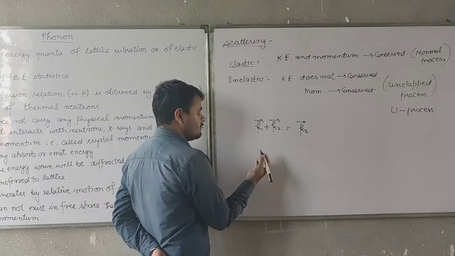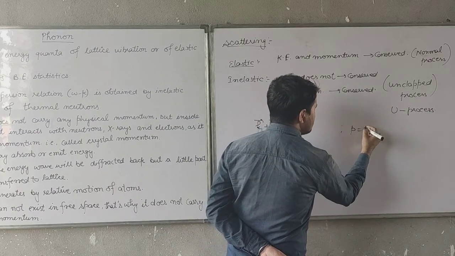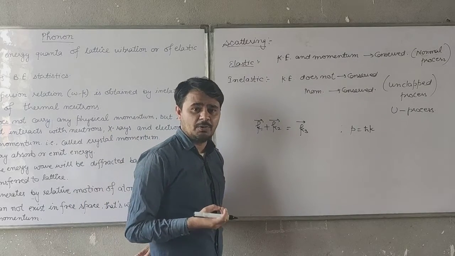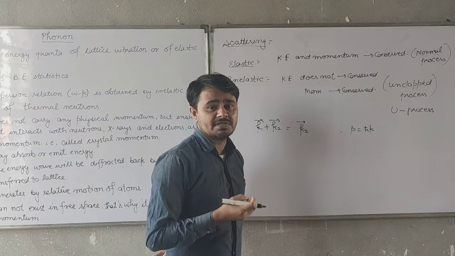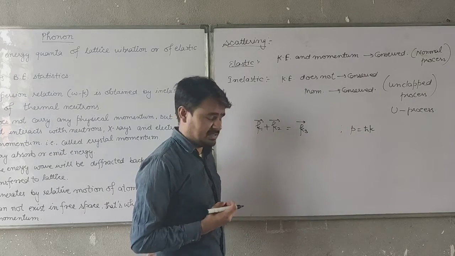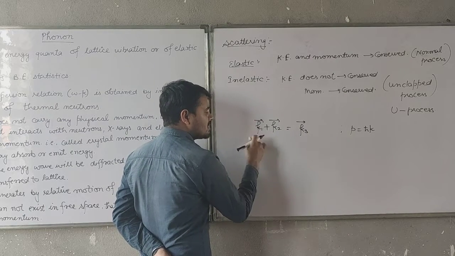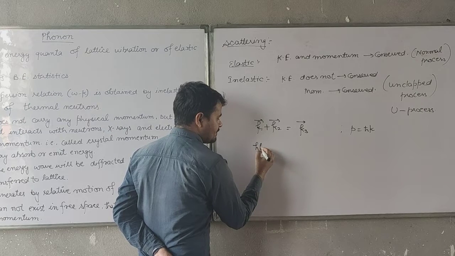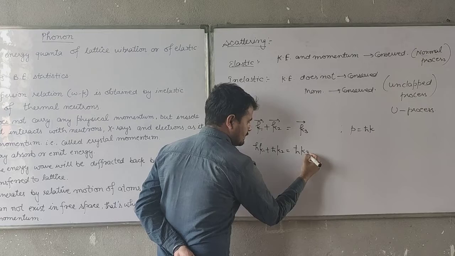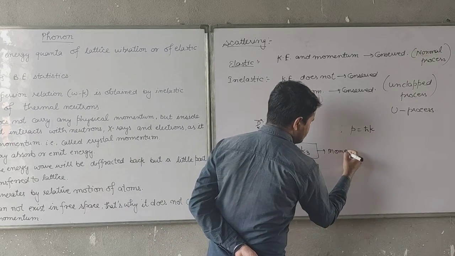Also, in case of momenta, we all know that momentum P equals h bar k, where h bar equals h upon 2 pi, which is known as the reduced Planck's constant, and k is the wave vector or propagation constant. In this case, if I multiply by h bar on both sides, then h bar k1 plus h bar k2 equals h bar k3. That means the momentum will be conserved.